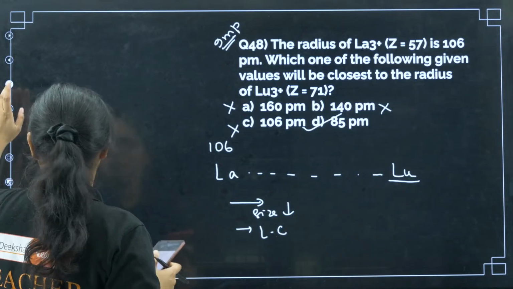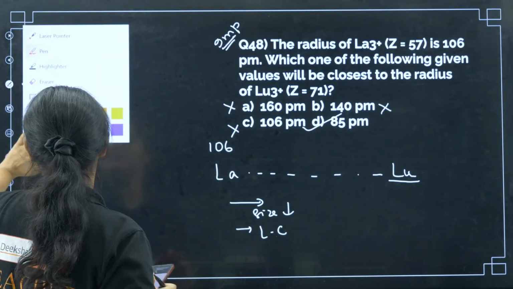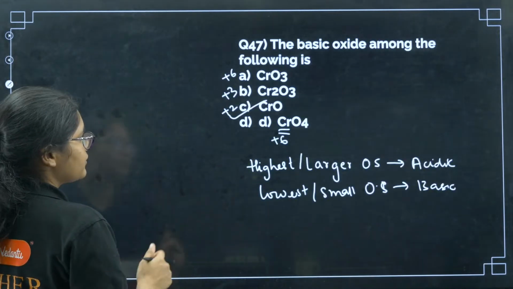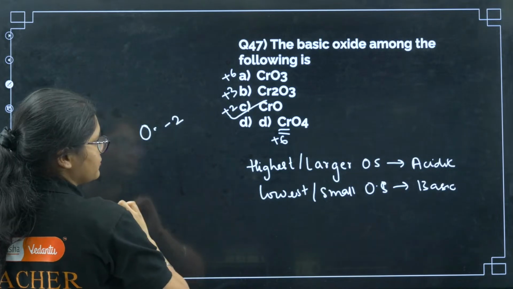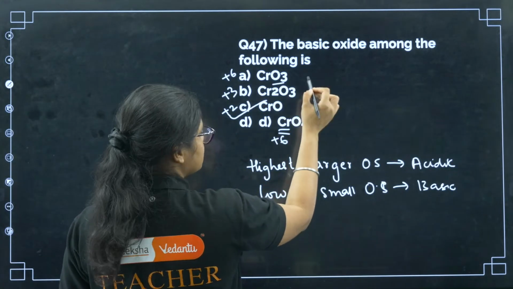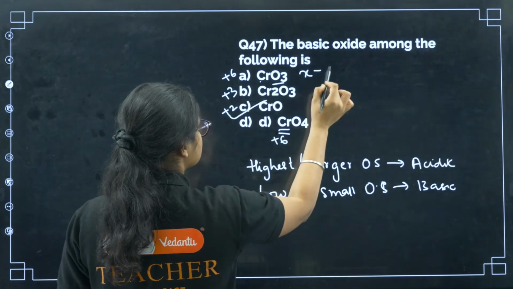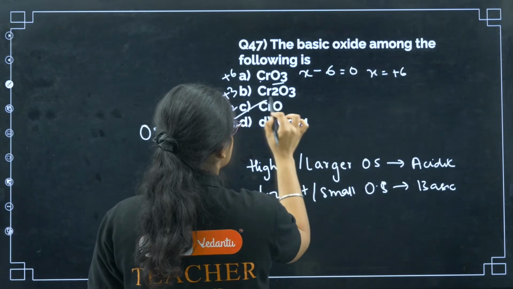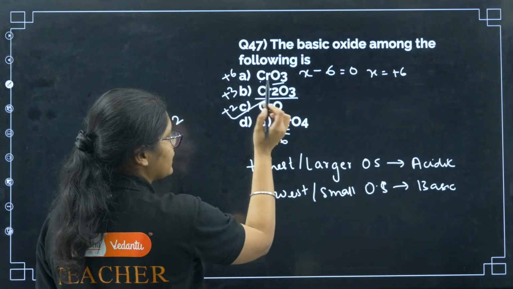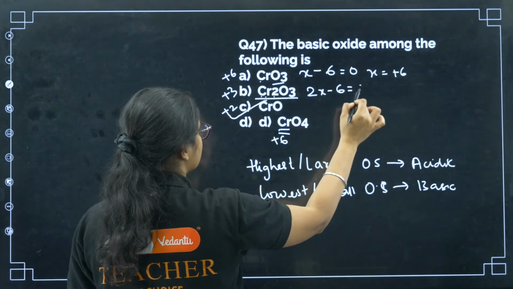Okay, Mohammed Roshan has a question here: how to calculate the oxidation number. So dear, you can just remember the oxidation state of oxygen is -2. Here I have 3 oxygen, I'll take this one as X. 3 oxygen at -2 means -6, and X plus (-6) is equal to 0. So X will be equal to +6. Similarly, for chromium, I'll take chromium as X. There are 2 chromium, so 2X minus 6 will be equal to 0.